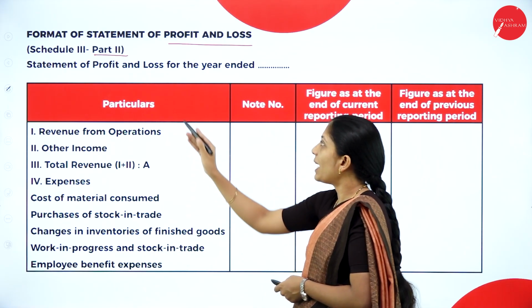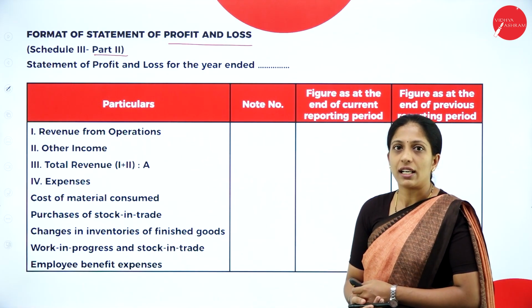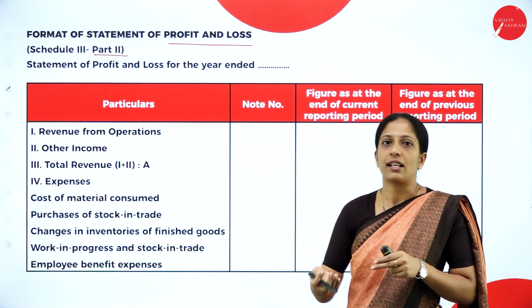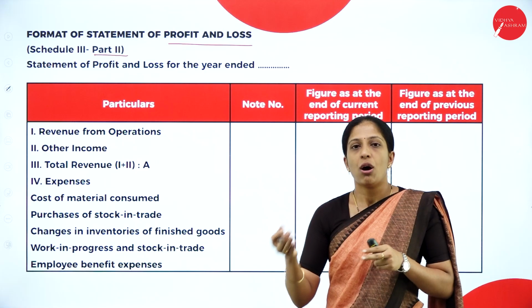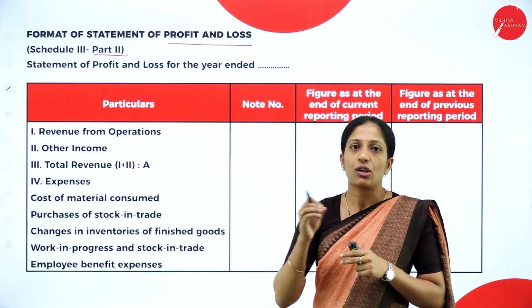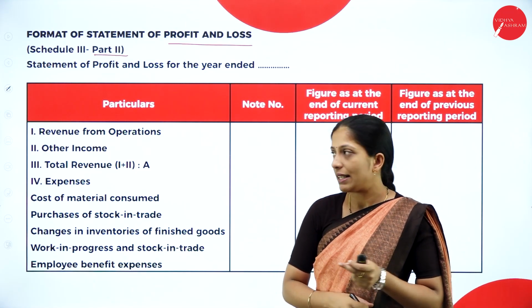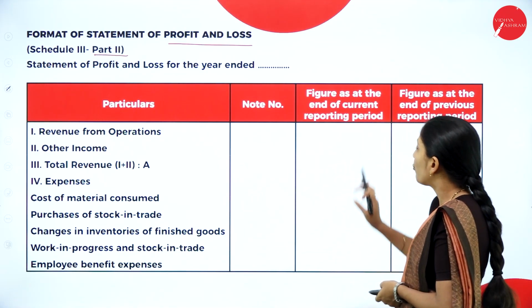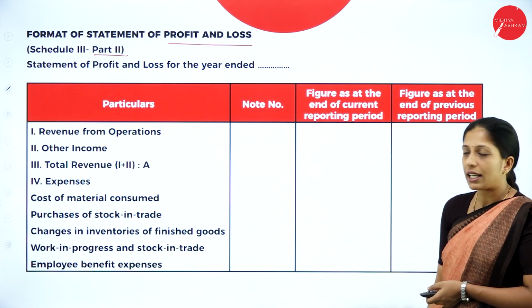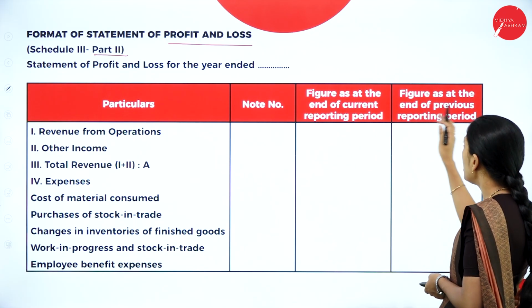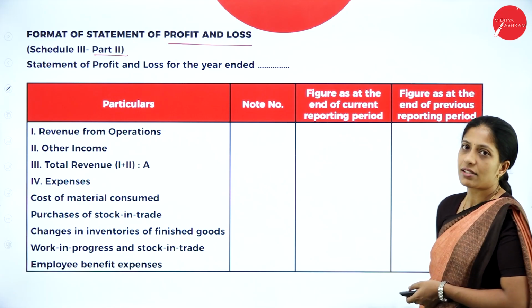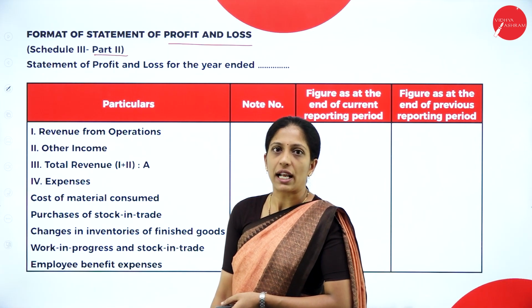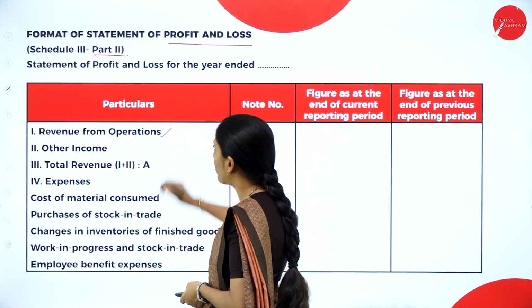So this will be the format, statement of profit and loss for the year ending. Here you will write the date. What would be the year ending? 31st March 2024 or 31st March 2023. You will write the year ending date. Next, your columns required are particulars, note number, figure as at the end of the current accounting or reporting period, figure as at the end of previous reporting period. Okay, so you will start your statement of profit and loss with revenue from operations.